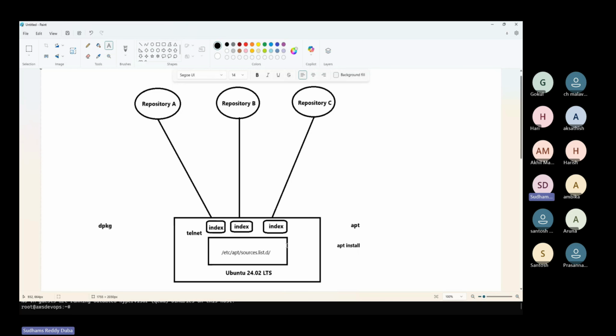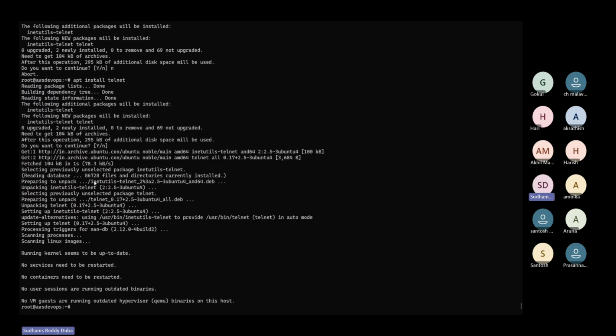So it will search the index page. It will see the package, what the latest version is, contact that repository, download it and then install it. So finally, I should not see any errors when this command gets executed.